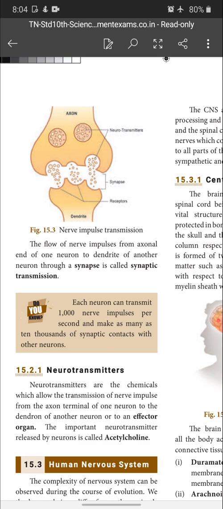Okay, children, the topics which I have taken so far are all essential and all are book back questions and expected questions for the board examination also. First one, mention and explain the types of neuron based on the structure with the diagram. Next one, classify the neuron based on the function, and then types of nerve fiber, another 1-2 mark question, and then write a note on transmission of nerve impulse. It is a book back question with the diagram.